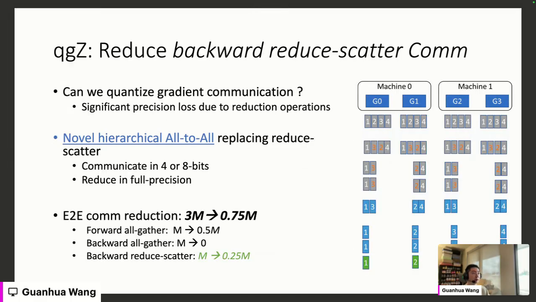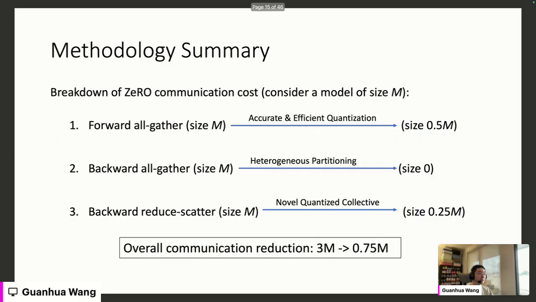By adopting this novel hierarchical all-to-all module called QGZ, we can reduce the backward reduce-scatter data volume from M to just 1/4 of M. So the methodology summary is that we have 3 different collectives during one training iteration. First, during the forward all-gather on weights, by doing blockwise quantization, we can reduce the size from M to 0.5 M. During the backward all-gather on weights, by holding a secondary replica of the model within each node, we can reduce this communication cost from M down to 0.